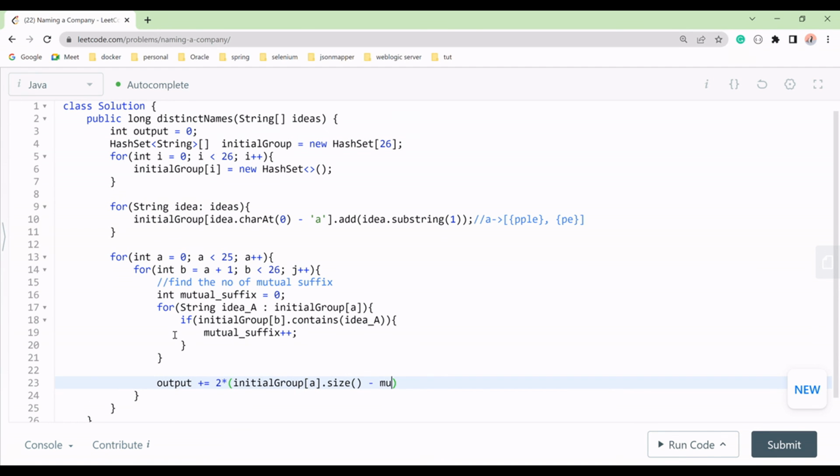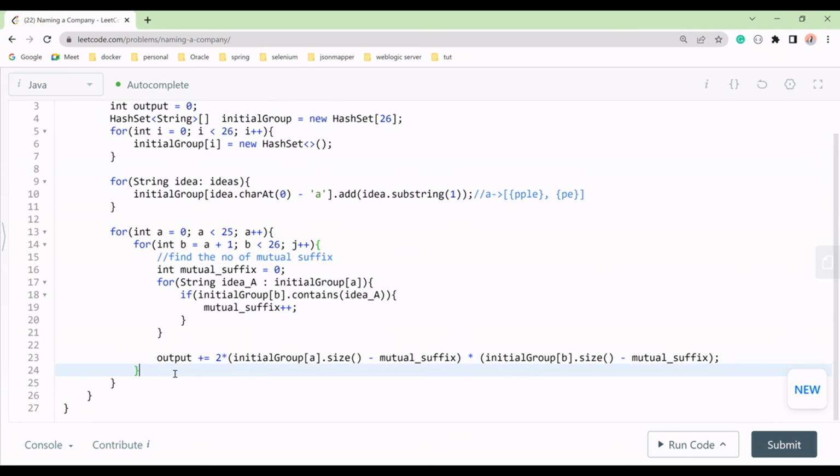We will find our mutual suffixes, the number of mutual suffixes, and multiply with the same thing for group B. We can take from here to here, and this will become B for group B, and everything else remains the same. Finally, once this is done, we will return our method output.